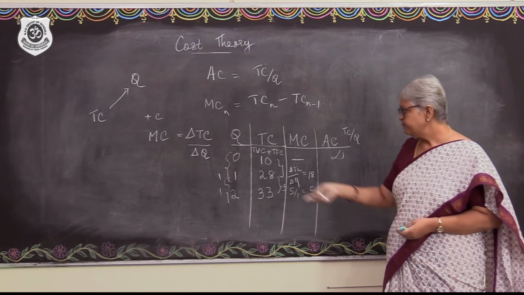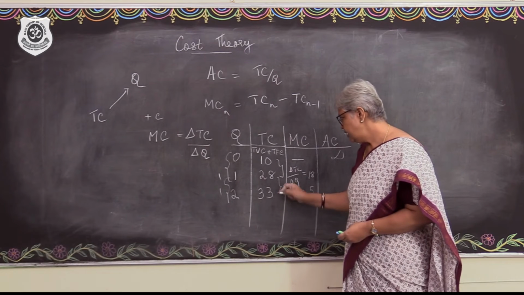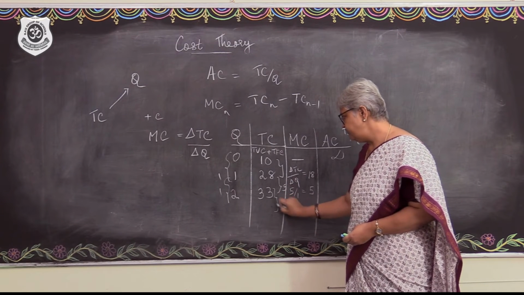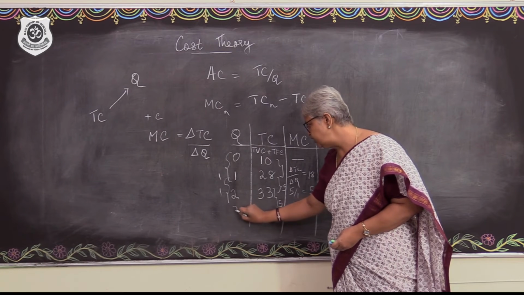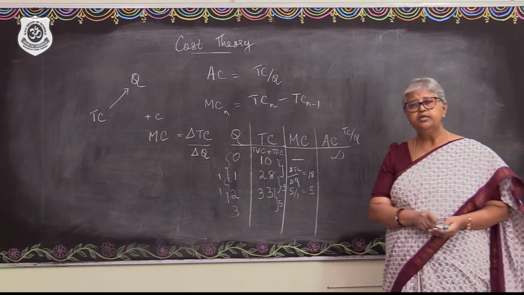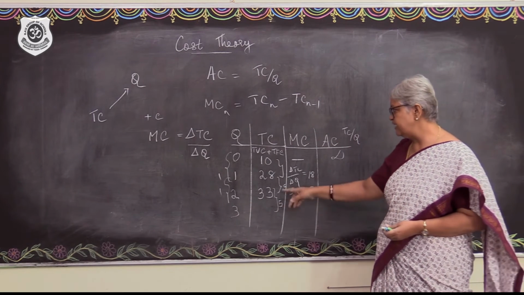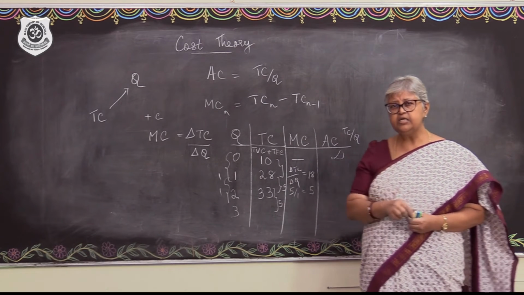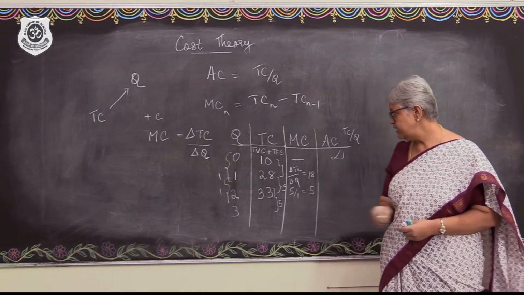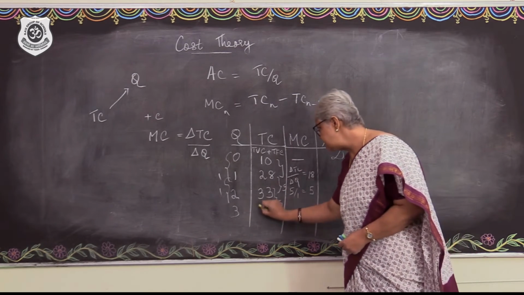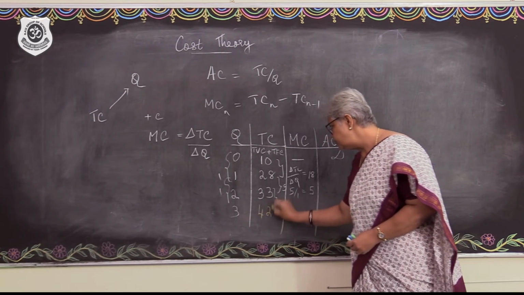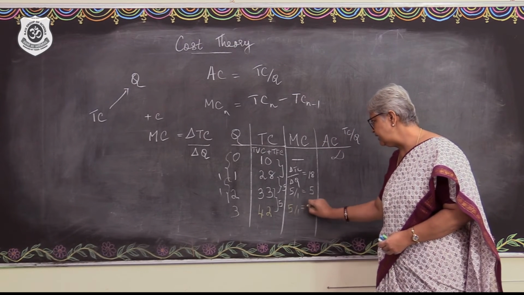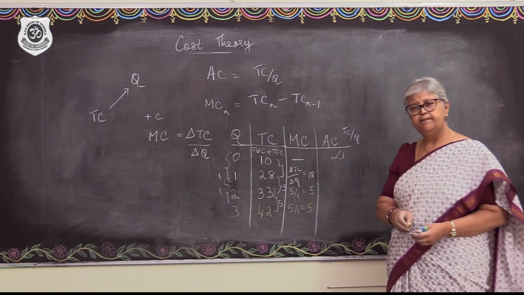Then let us say again this is going to increase by 9 units to reach the next level of output. The total cost is incurred at a constant rate. So the change is going to be, say, 42. Once more, it's going to be 5 by 1 and that is going to be 5.